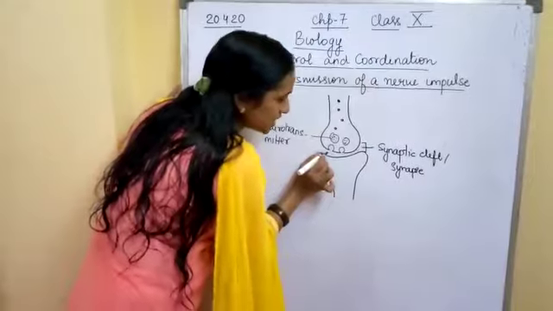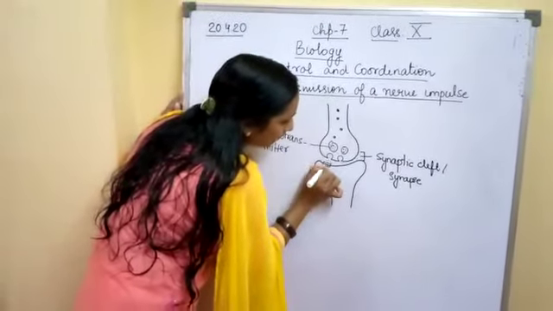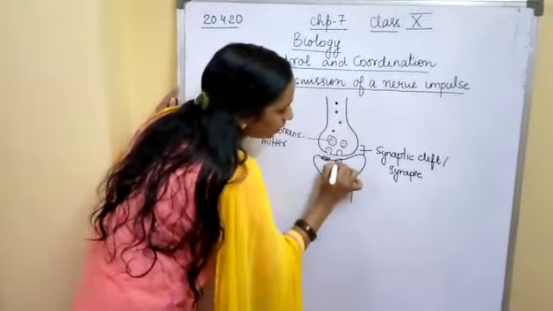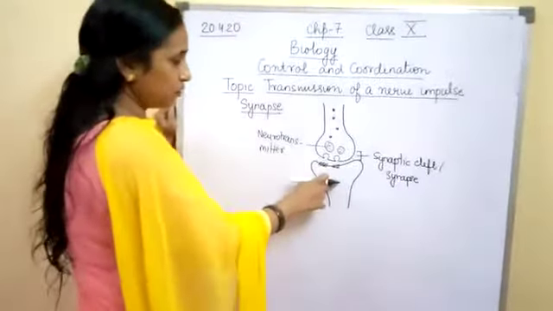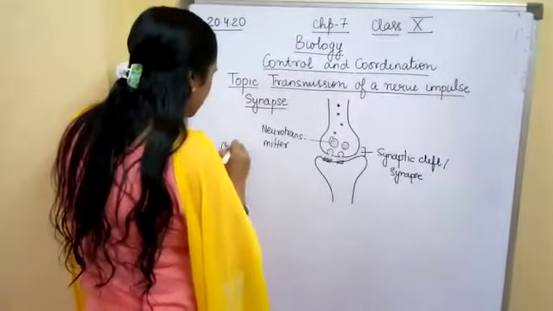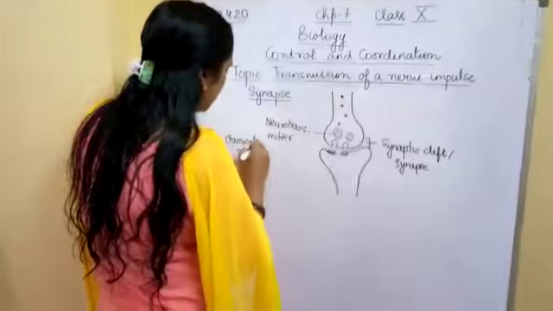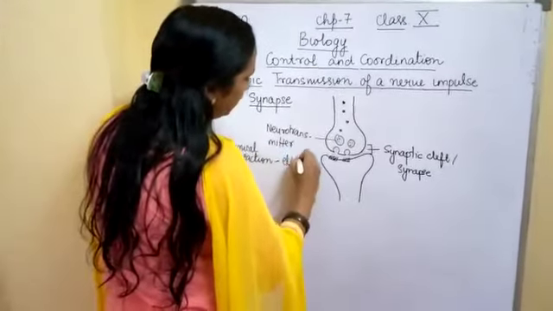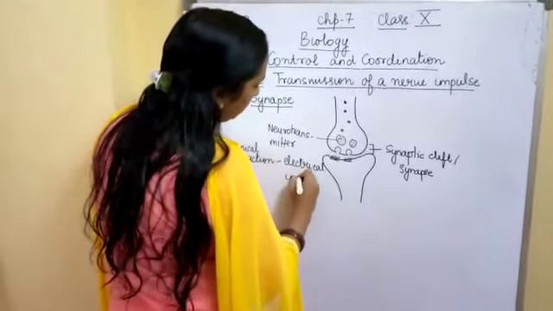So as soon as these neurotransmitters are released, they are sensed by the receptors which are present on the other part of the neuron, of the other neuron. Okay, so this creates a chemical reaction, and it generates an electrical impulse.